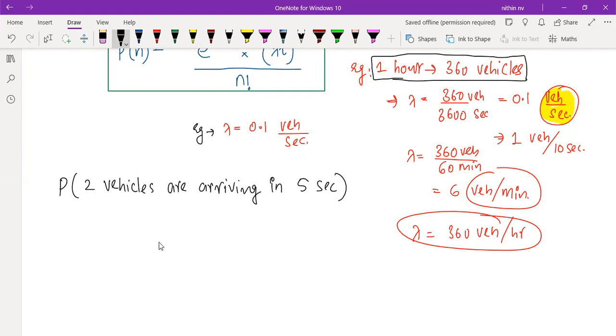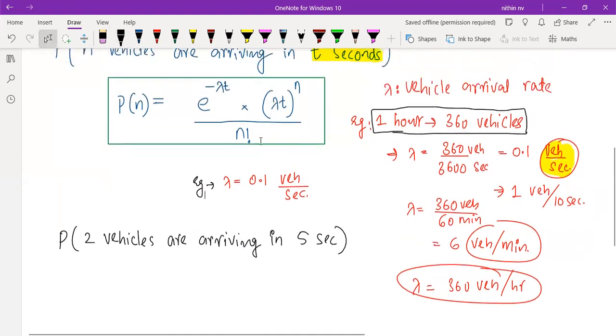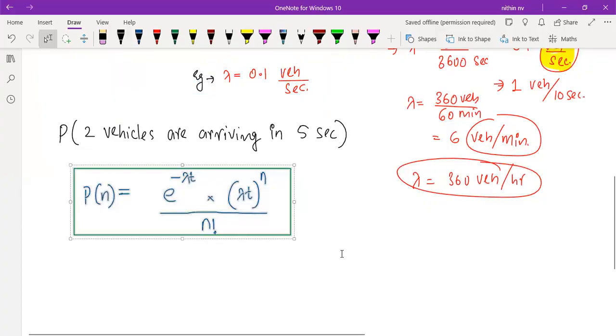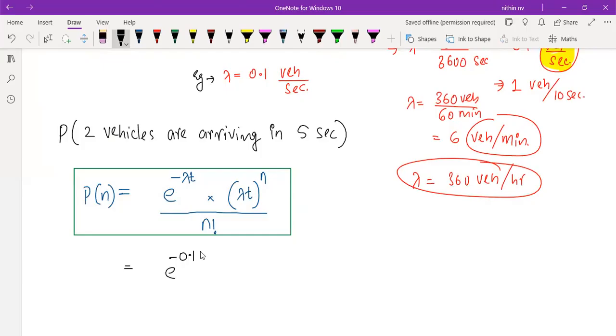Lambda 0.1, if I'm taking the same equation, how to calculate this? If I'm substituting, this is equal to e raised to minus lambda, which is 0.1, t is 5 seconds. This is what I told you. When I'm writing lambda t, if I'm writing this t in seconds, this lambda should be in vehicles per second. Then only seconds will get cancelled. The lambda t we should be getting in some vehicle term.